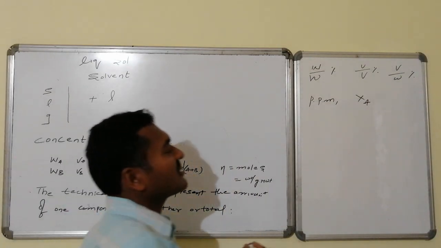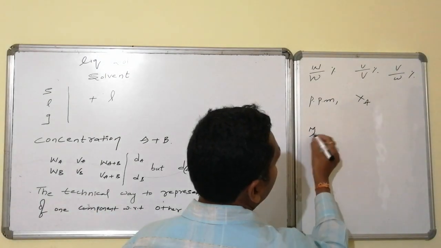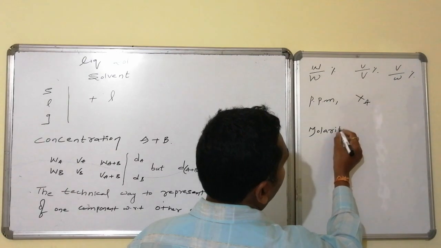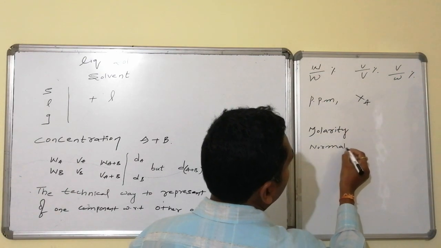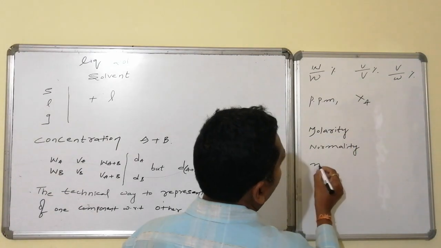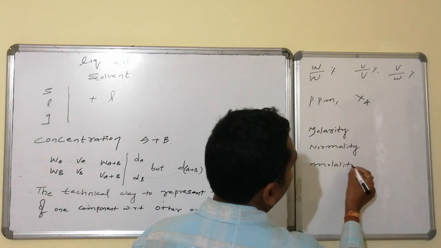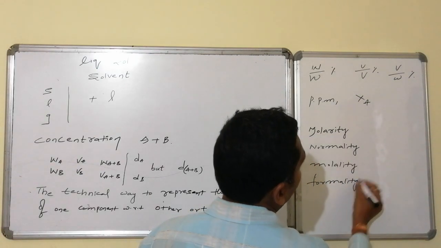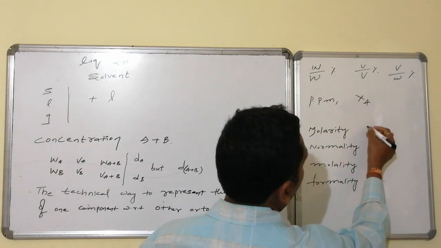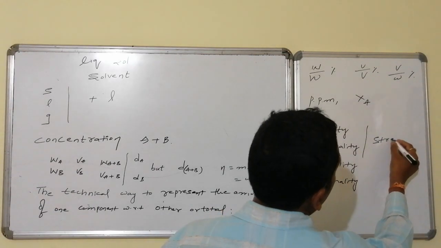Along with these primary concentration units, we will discuss molarity, normality, molality, formality, and strength. Strength is to interrelate these particular things.